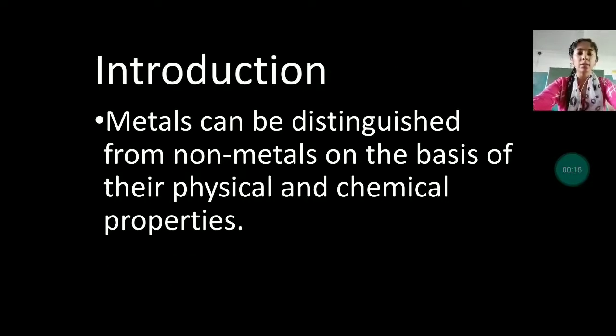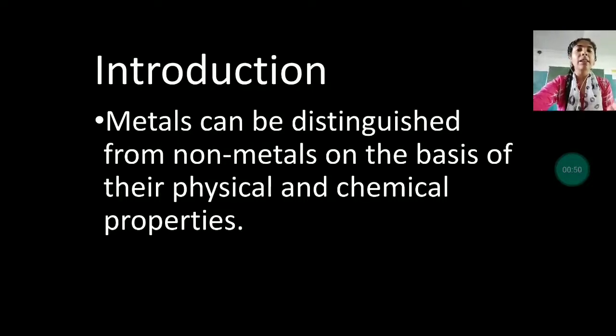What are the metals? Metals can be distinguished from non-metals on the basis of their physical and chemical properties. Physical means by their appearance, how they look. By their appearance also, we can distinguish them into metals and non-metals. And the chemical properties: some metals and non-metals look the same, but they differ in their chemical properties also.